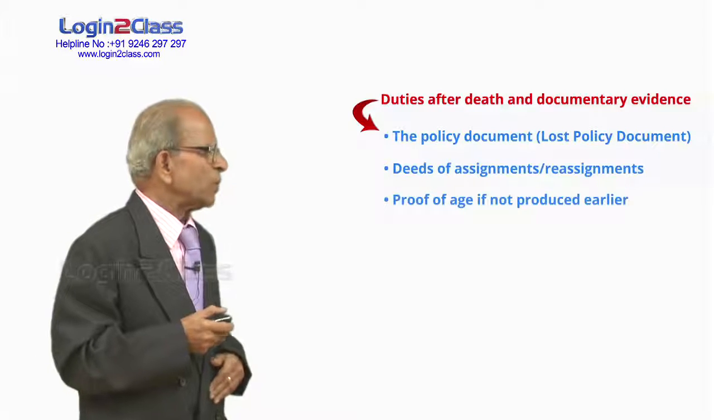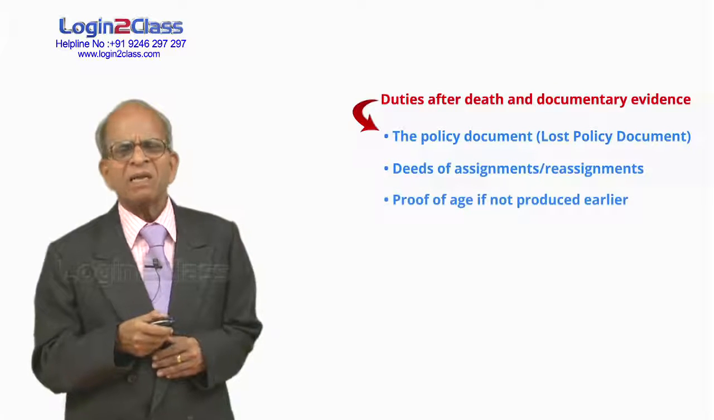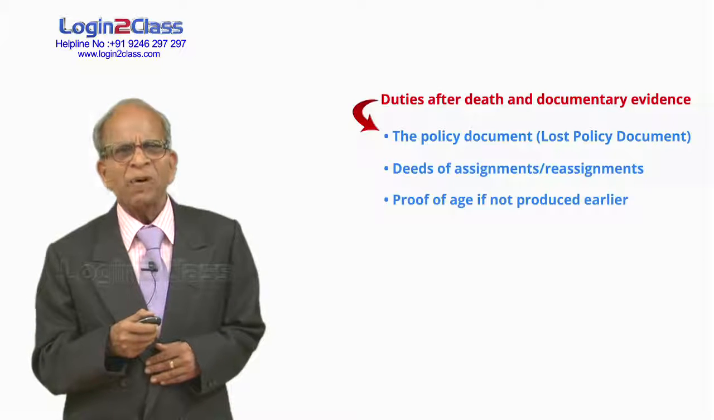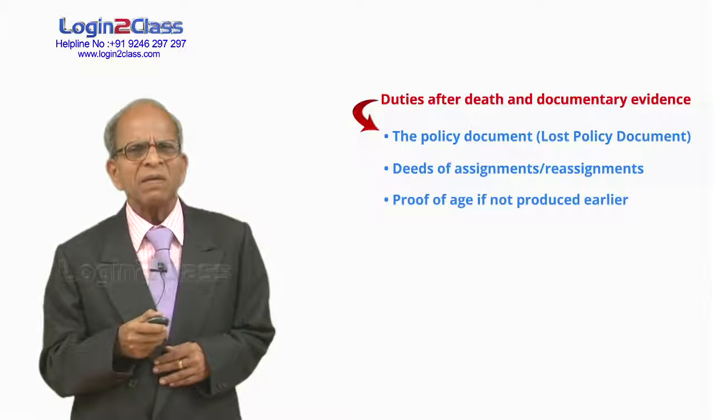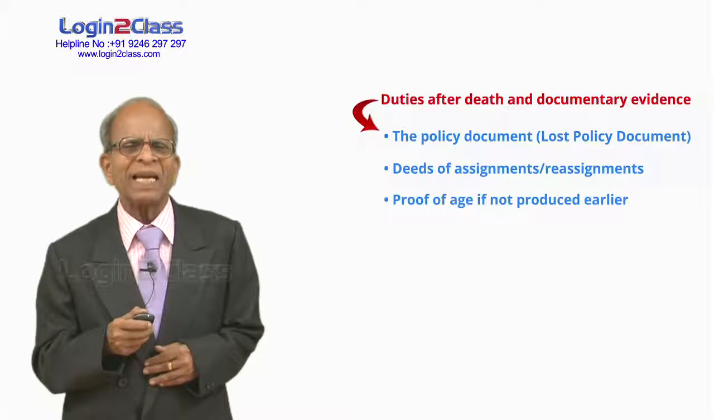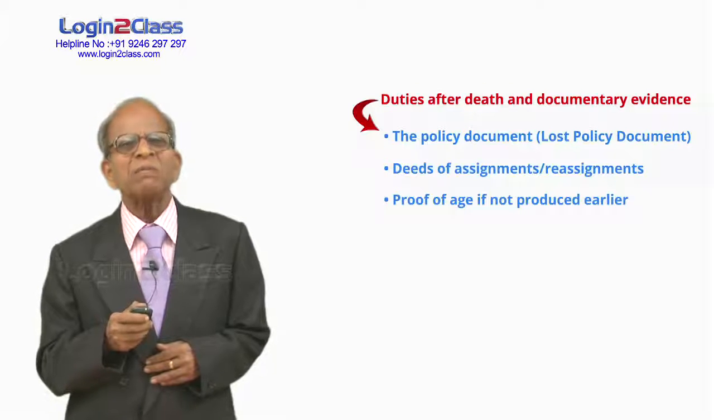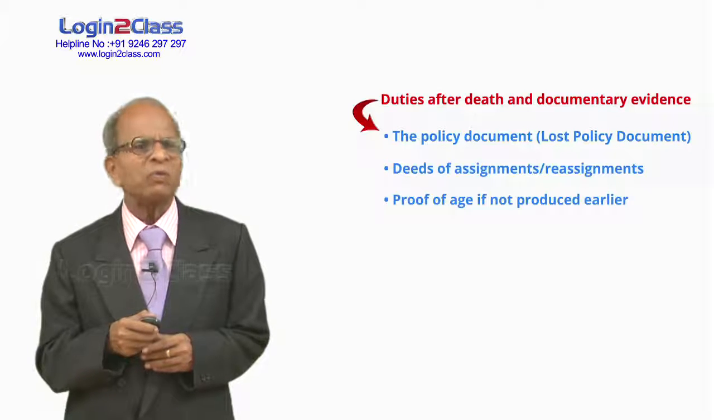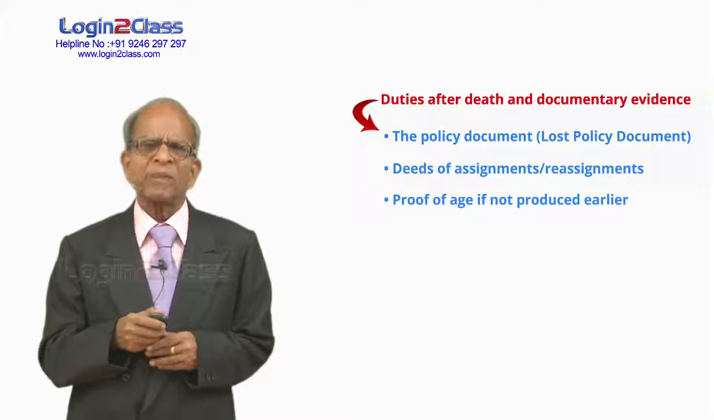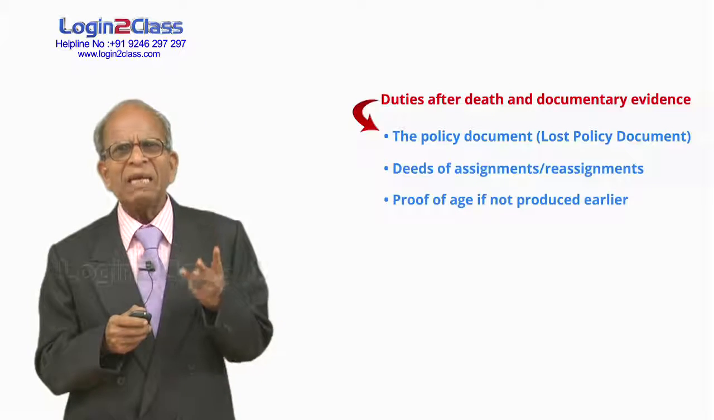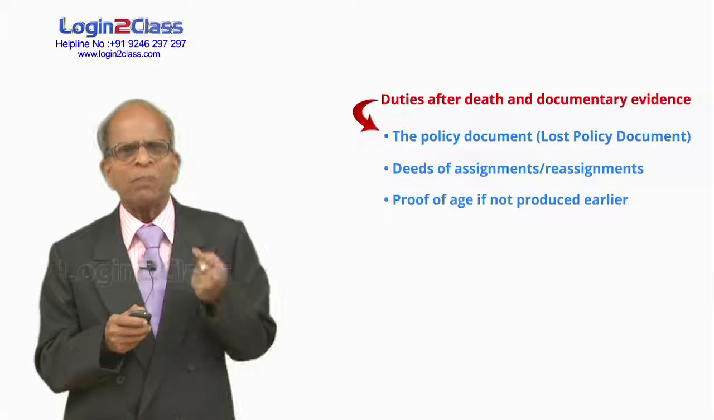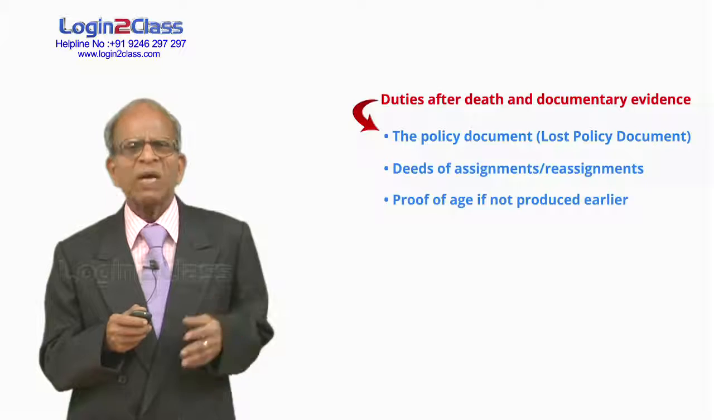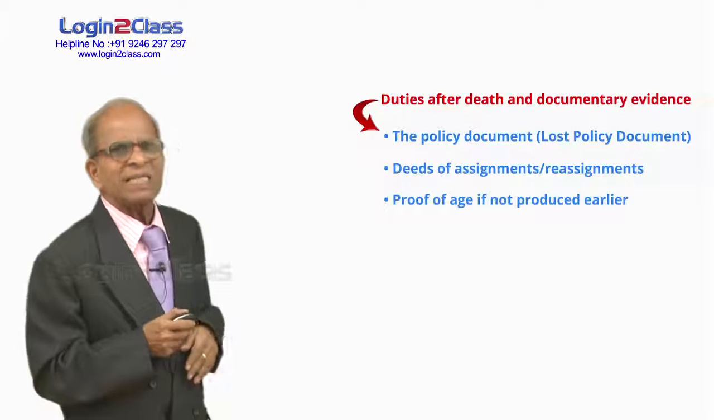Proof of age, if not produced earlier. In most cases, along with the proposal we are seeking age proof. So in 99.9% of policies, we need not worry about the proof of age at the claim stage. But in case he has not submitted proof of age at the time of taking the policy, at the claim stage we have to ask for the age proof. Because without obtaining 3 proofs, we cannot pay any claim: proof of age, proof of event, and proof of title. So we have to call for age proof also in case it is necessary.